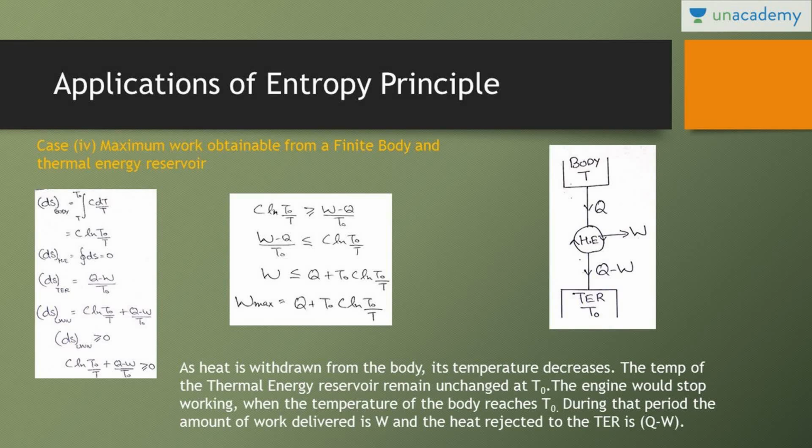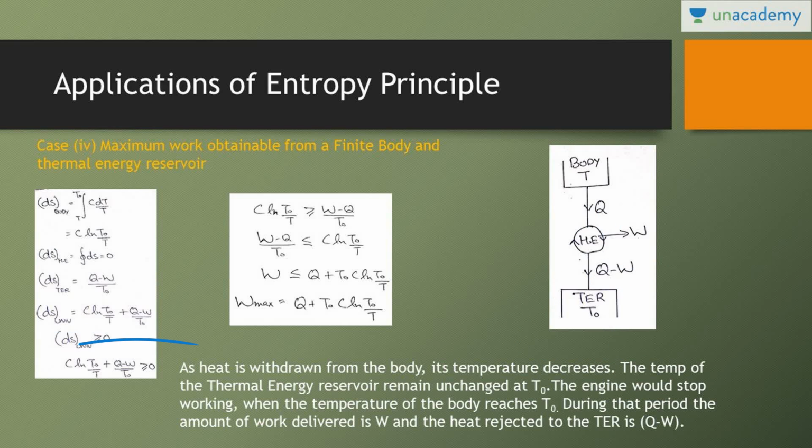The third case is, this is the body, this is the thermal energy reservoir. The temperature of the thermal energy reservoir is T0. So this will stop giving work the moment the body temperature T reaches T0. Integrating the body temperature from T to T0, heat engine entropy 0. To calculate the delta S of the thermal energy reservoir, we take the net heat transferring to it, (Q minus W) upon T0.